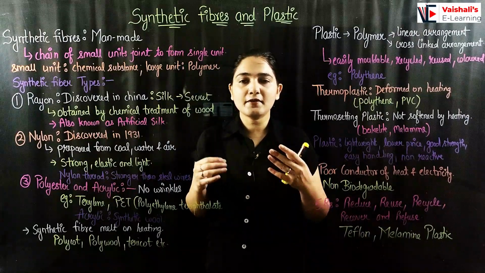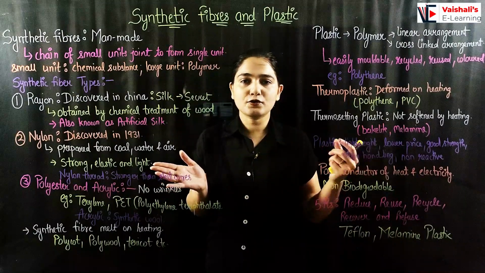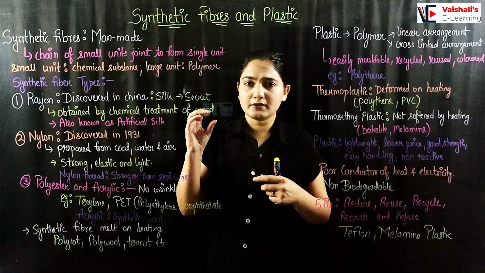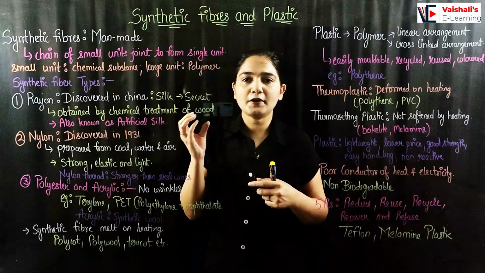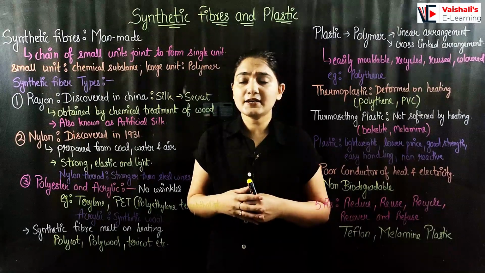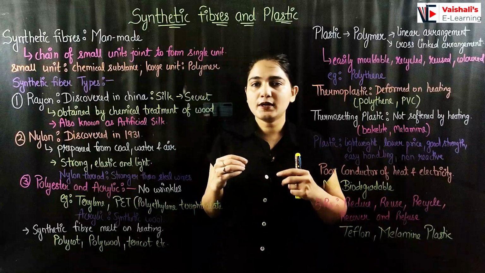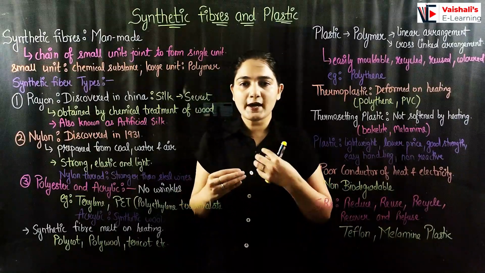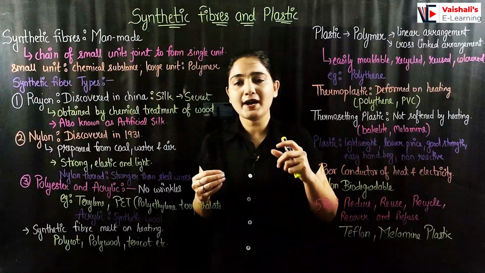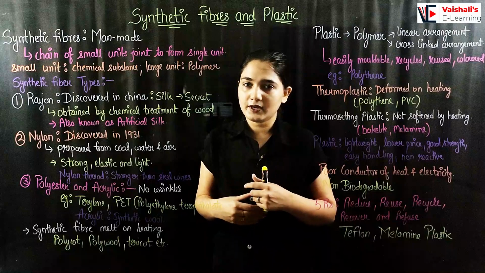Like wool is made with the help of animals, as animal hair is used to make wool, and similarly silkworms are used to make silk. Their saliva is used to make the silk. So these are natural fibers because we are not making them on our own. Natural animals or plants are contributing to the manufacturing of the fibers.